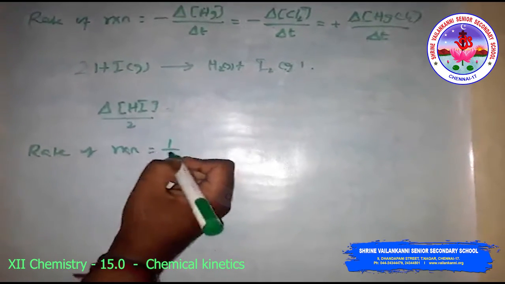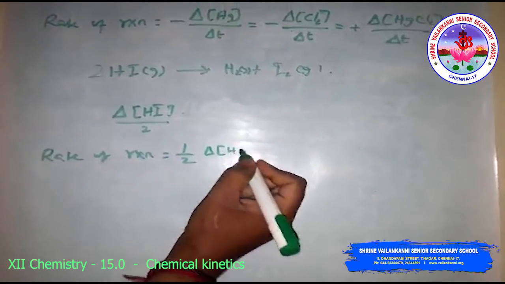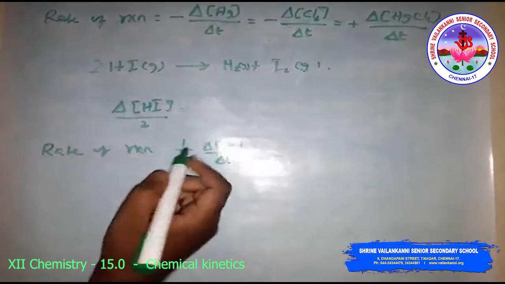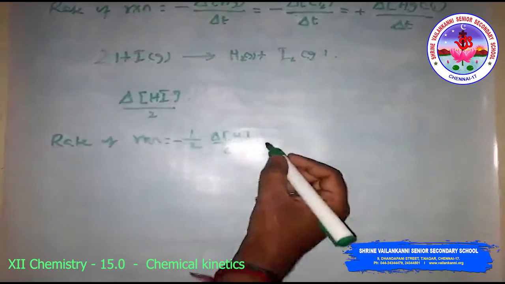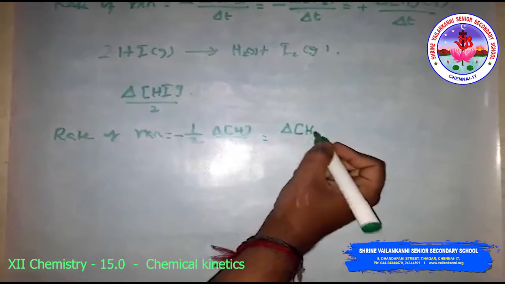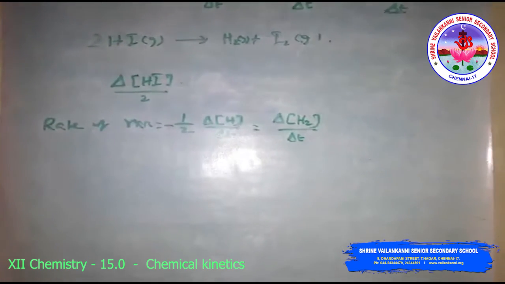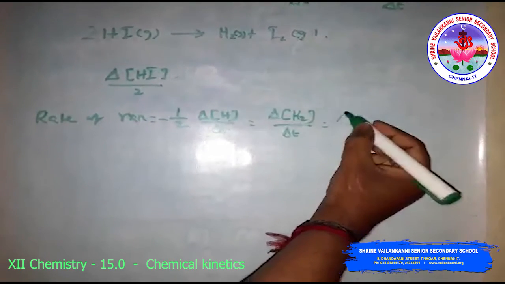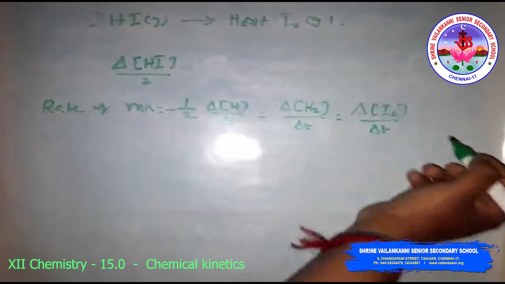is equal to minus 1 by 2 delta HI divided by delta t. Here it is the reactant side, so you have to put the minus sign, and for the product side just write delta H2 divided by delta t, which is equal to delta I2, the concentration of I2, divided by delta t.